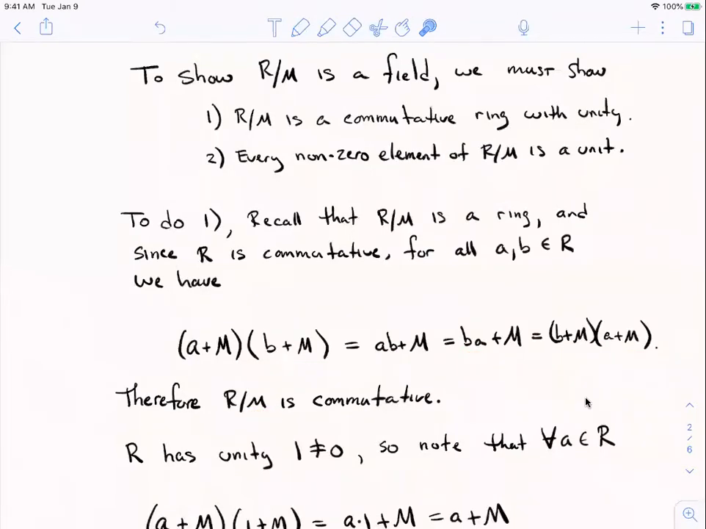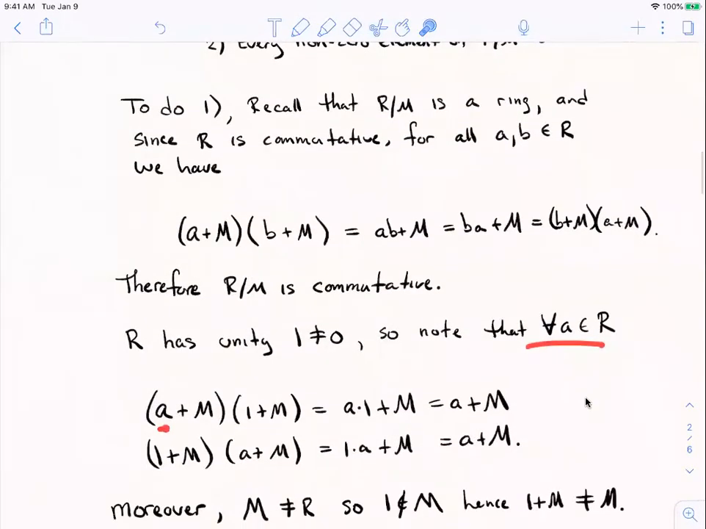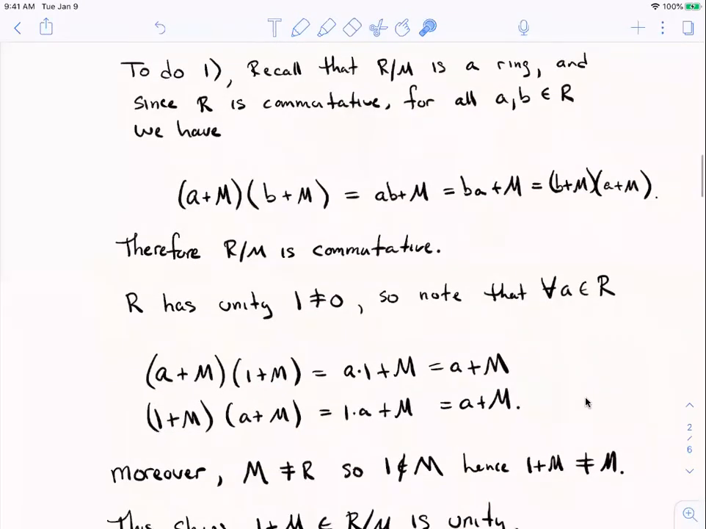So good. What about the unity element? Well, R has a unity, right? And we made an agreement that when we talk about rings with unity, the unity element is never the additive identity. We don't have the trivial ring. So if you take any element in R and you multiply the coset containing that element by the coset containing unity, you end up getting the coset containing that element back. Do the product in either order. All right.